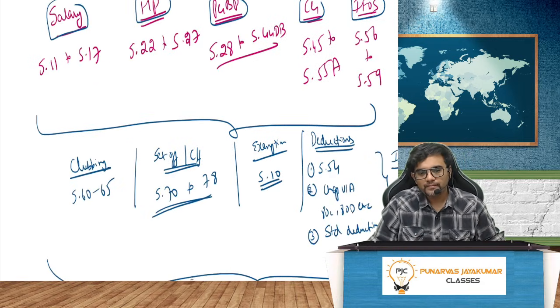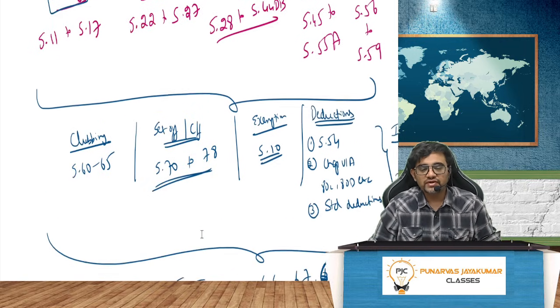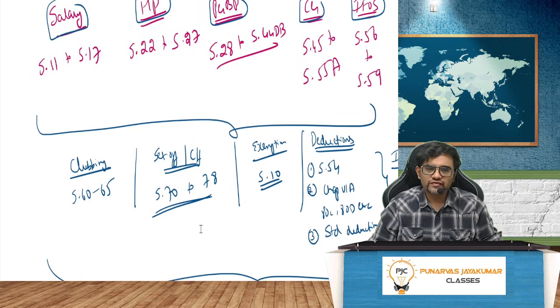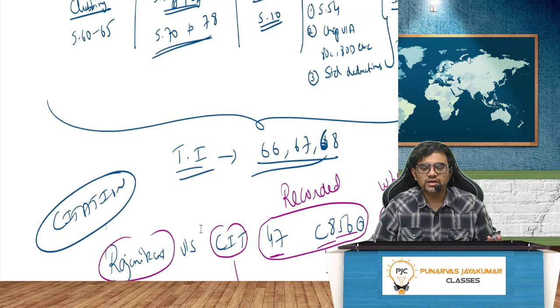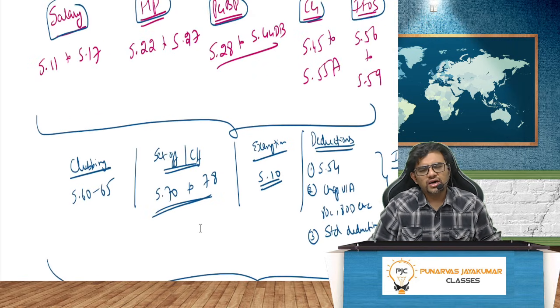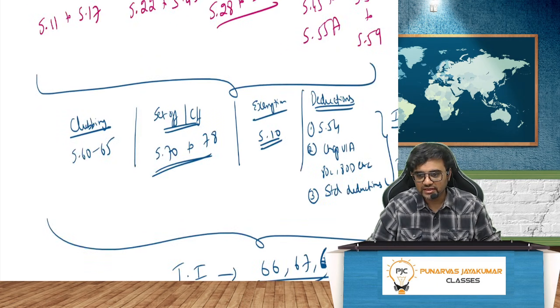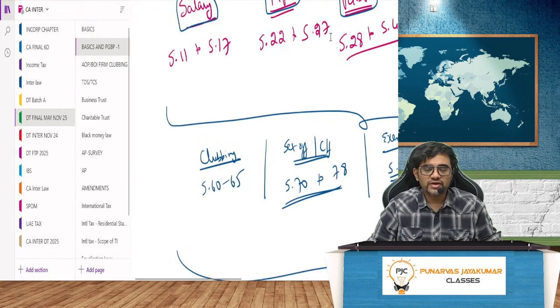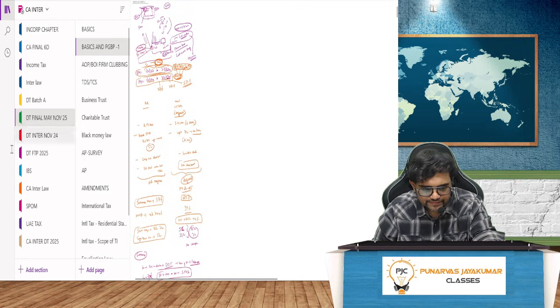Excellent. Very good. So salary, house property, PGBP, capital gain, IFOS. All these sections are there. Then we have clubbing, set off and carry forward, exemptions, and deductions. Ultimately, you will get to the total income. Sections 66, 67, 68 are the sections with respect to total income. So our syllabus covers everything. It's a vast syllabus, but DT is very easy. People simply say DT is difficult. They are all lying. It is one of the easiest subjects ever. To be very honest with you, it's very, very simple, guys. There's nothing in DT which cannot be done.